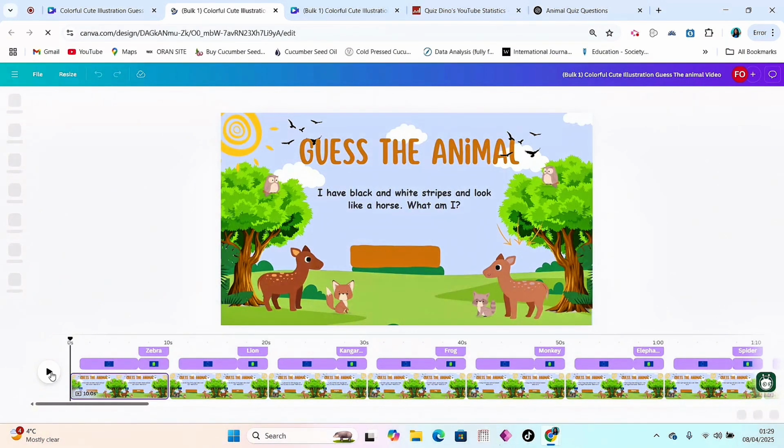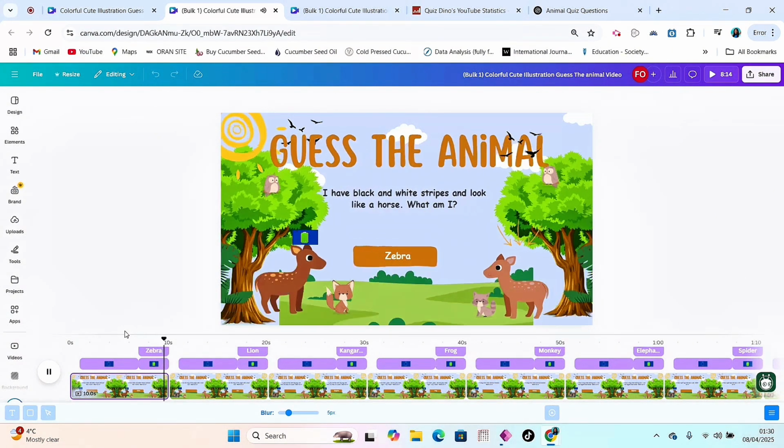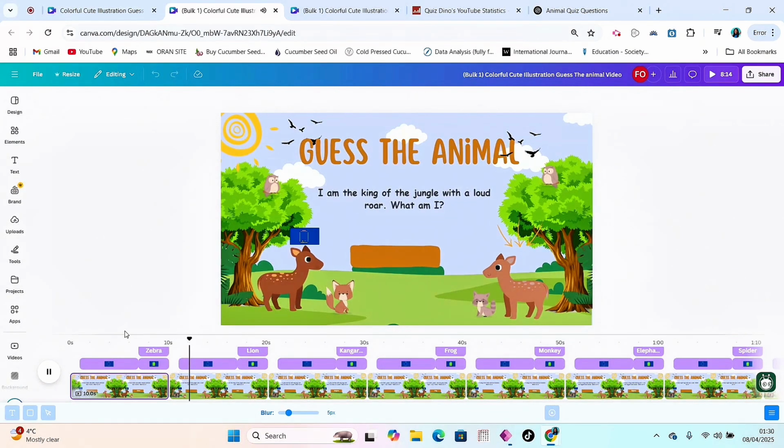Let's play now to see what we have. Isn't this beautiful? And then it's gone on to the second question. I am the king of the jungle with a loud roar. What am I? A lion. And then the next one. I jump and hop with long legs and carry my baby in a pouch. What am I? It's a kangaroo. Isn't this beautiful and amazing?